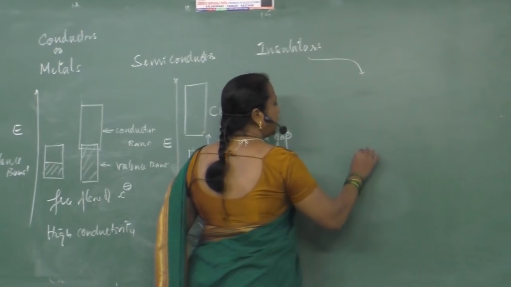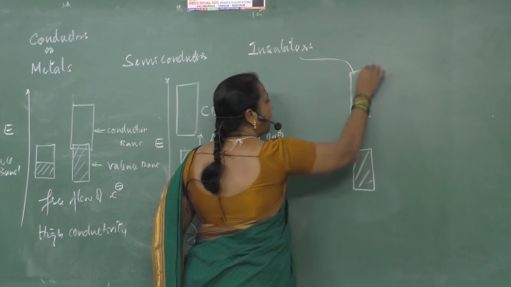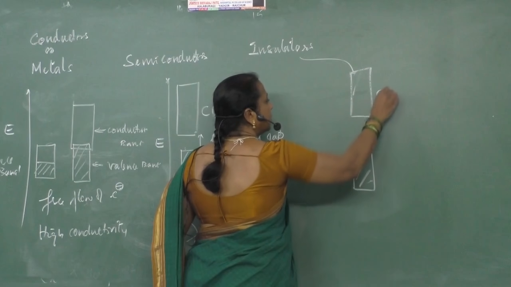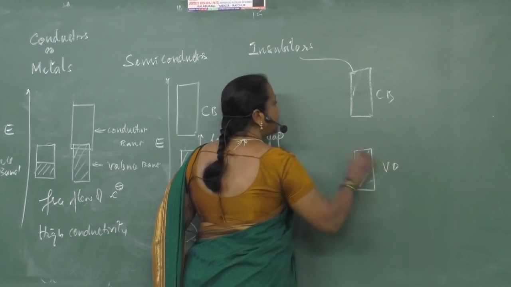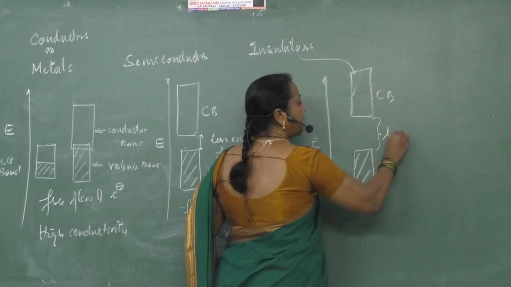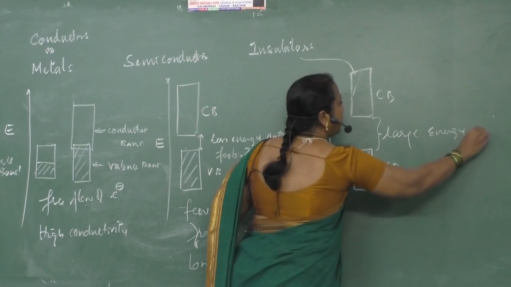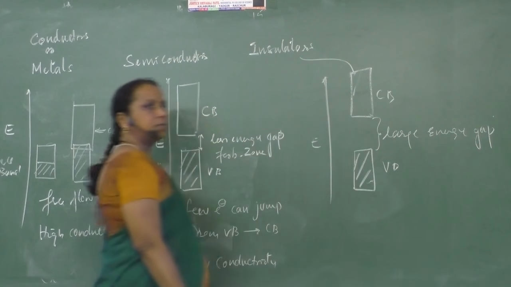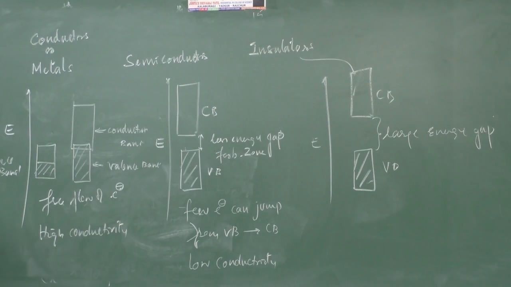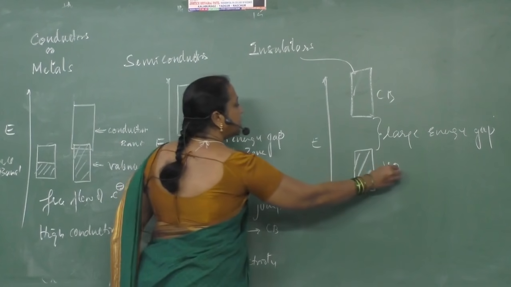In case of insulators, the valence band and conduction band are far away. There is a large energy gap between the conduction band and the valence band. The forbidden zone is bigger here. Therefore, very few, about one in a million electrons may jump from the valence band into the conduction band.